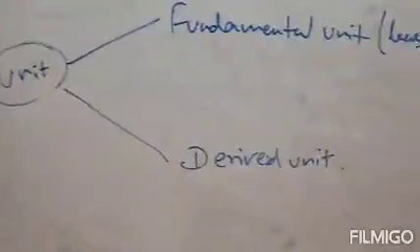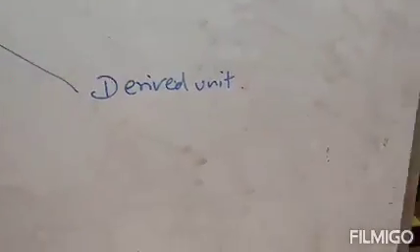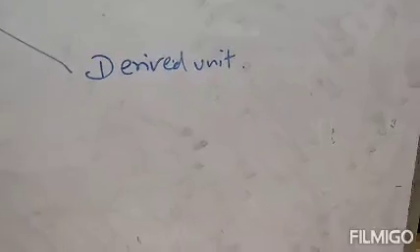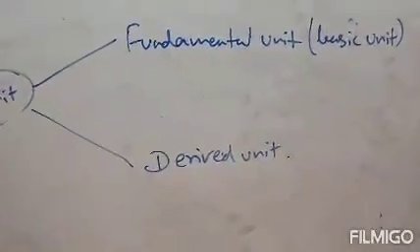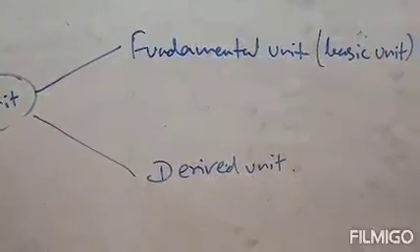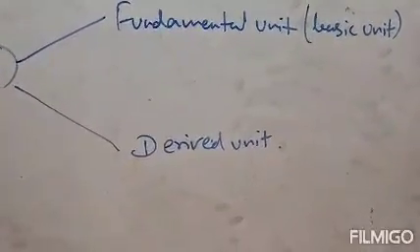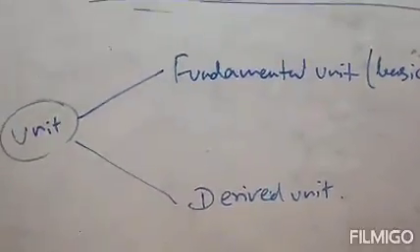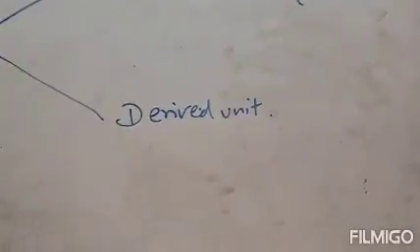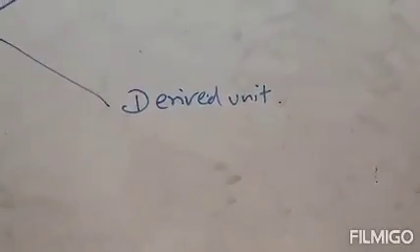There are in total 7 fundamental units. Clear? Number 1 is length, number 2 mass, number 3 time, number 4 temperature, number 5 luminous intensity, number 6 electric current, and number 7 amount of substance. Clear? In total there are 7 fundamental units.